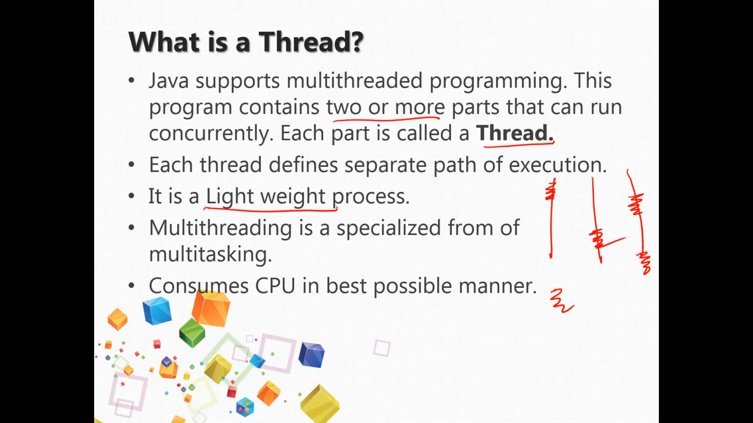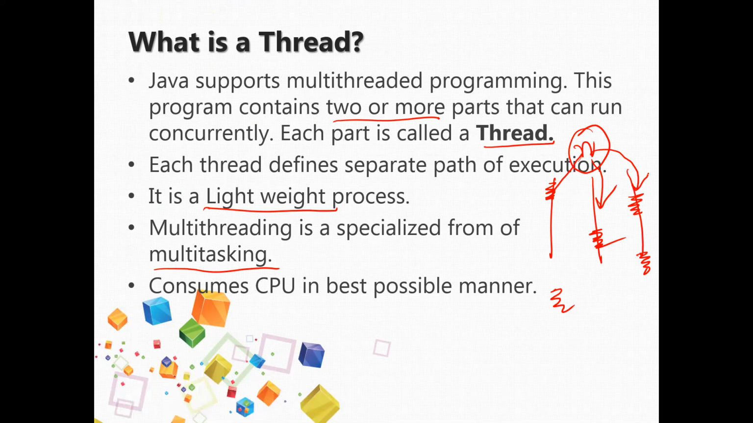Okay, it is also a special form of multitasking. Here you are achieving multiple tasking in a single program. A single program is able to do multiple jobs. So in a single program, parallelly, if you read a number n, you can find whether it is prime or not. You can find whether it is palindrome or not. You can find whether it is Armstrong or not. In a single program, parallelly, you can do all these three works. So that's nothing but multitasking. Okay, so it consumes the CPU in the best possible manner.